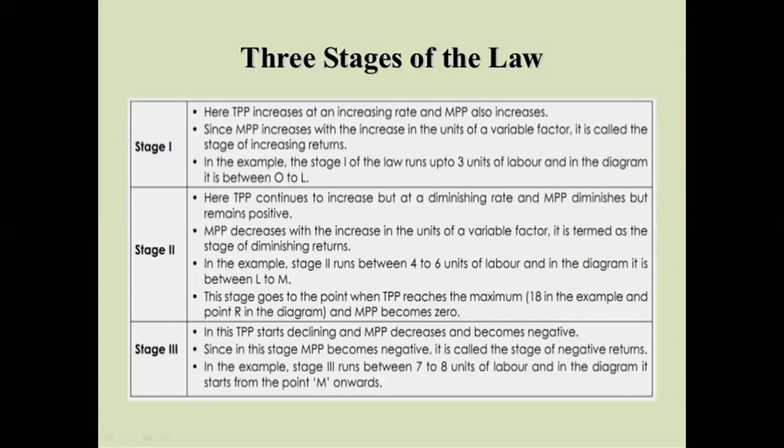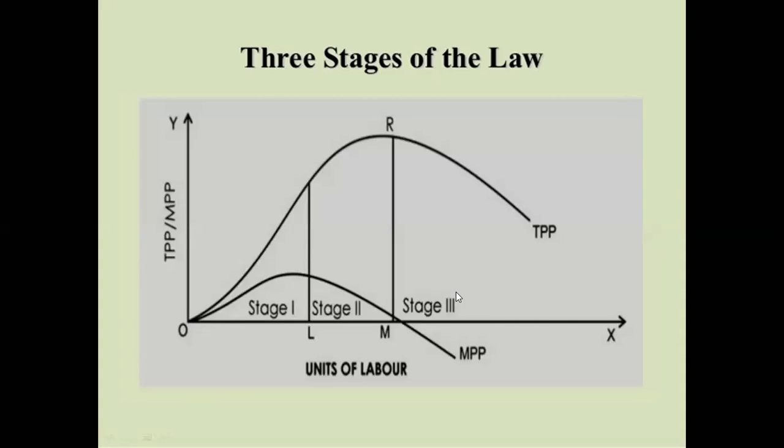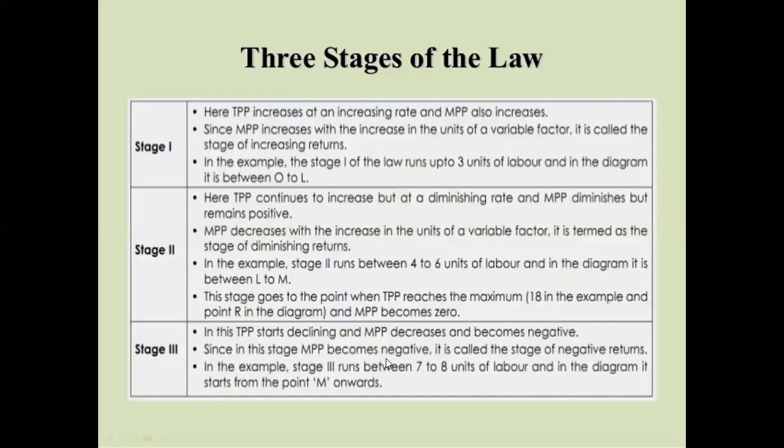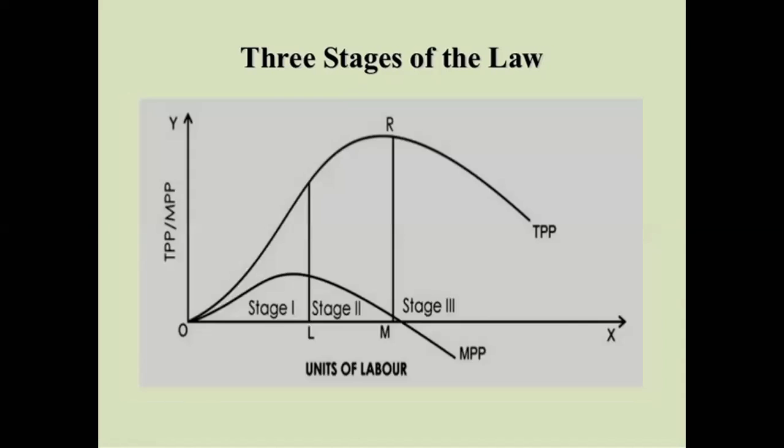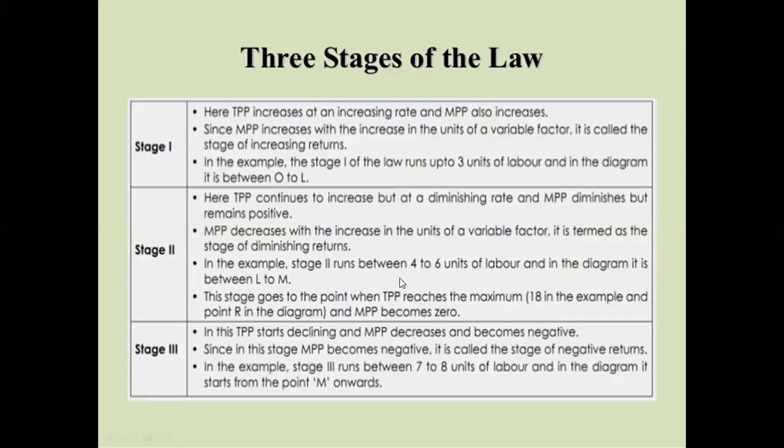And what happens to MP? MP basically starts falling. Then there comes a point where TP is maximum and MP becomes 0, right? And then in the third stage, we observe TP finally falls, which is the negative returns to factor. TP finally falls and MP becomes negative. But the question arises, why does it happen?